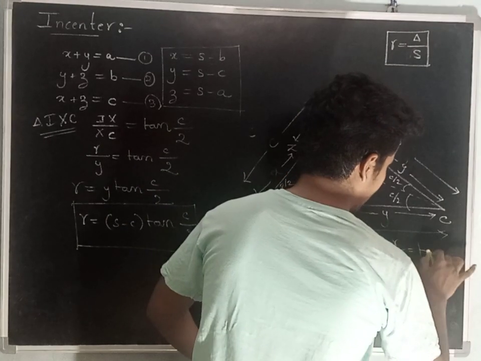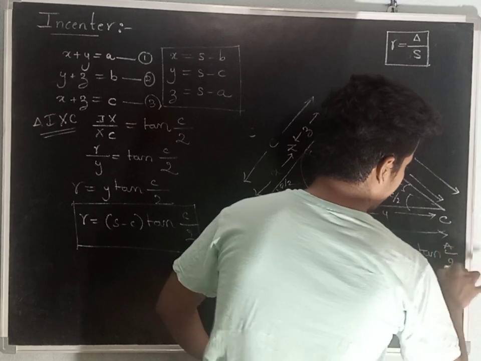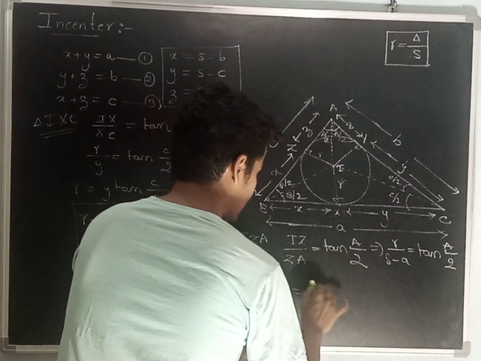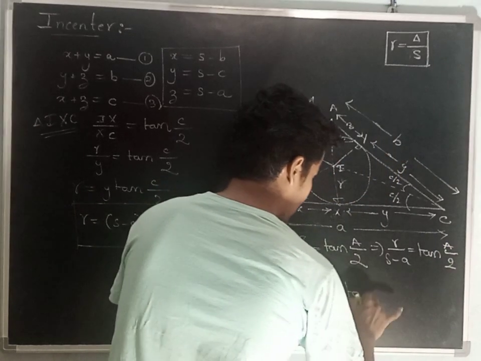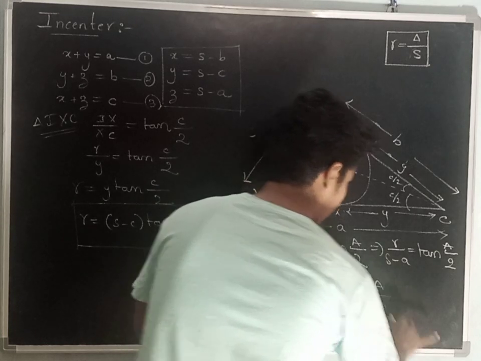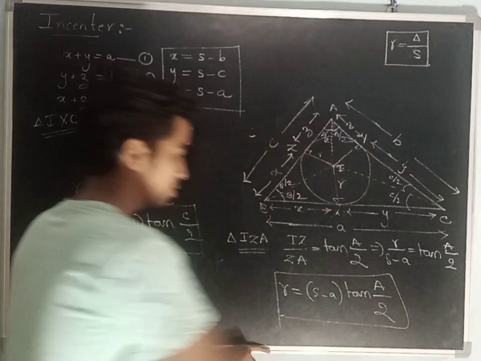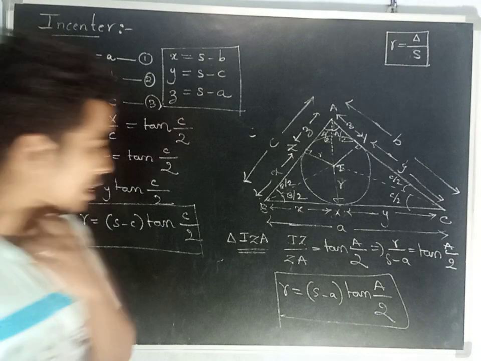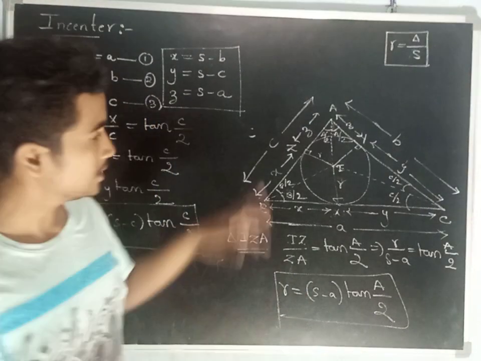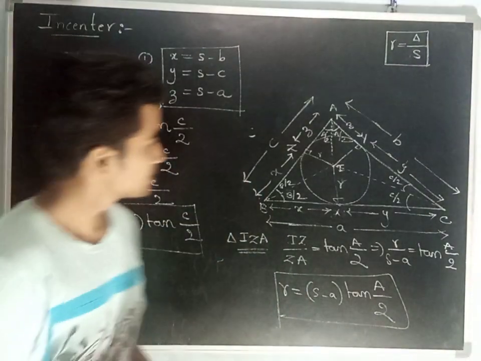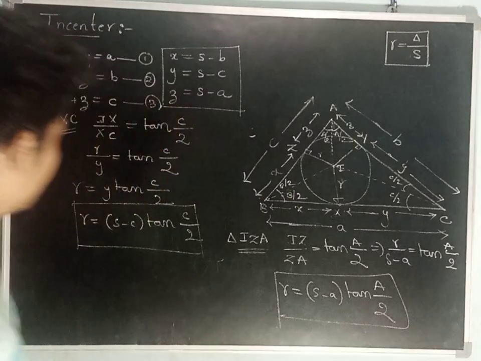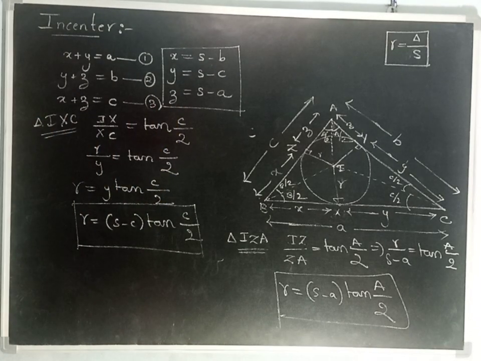So r by s minus a is equal to tan A by 2. Radius of incircle is nothing but s minus a into tan A by 2. Okay? This is how we can prove the other form of radius of incircle in another way. Let's move on further.